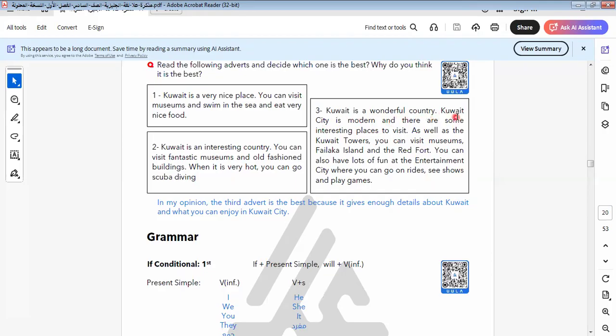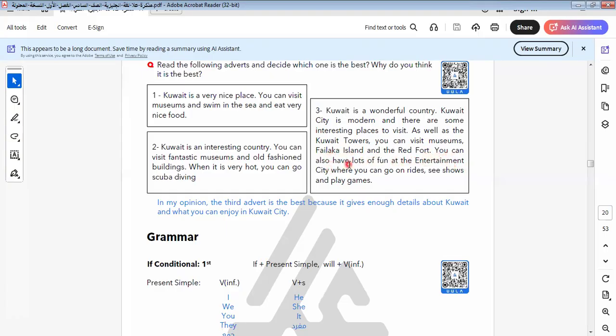Kuwait is a wonderful country. Kuwait City is modern, and I would like to say that I'm proud that I'm Egyptian. Kuwait is a wonderful country. Kuwait City is modern, and there are some interesting places to visit, as well as the Kuwait Towers. You can visit museums, Failaka Island and the Red Fort.